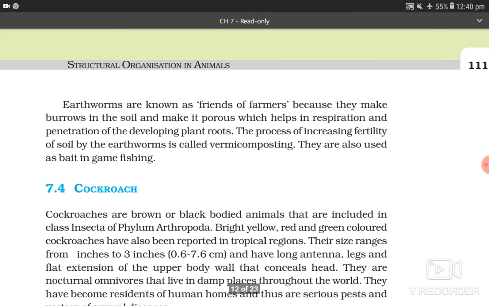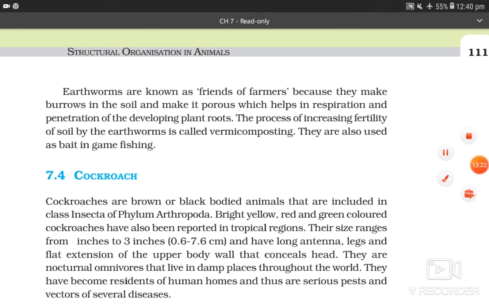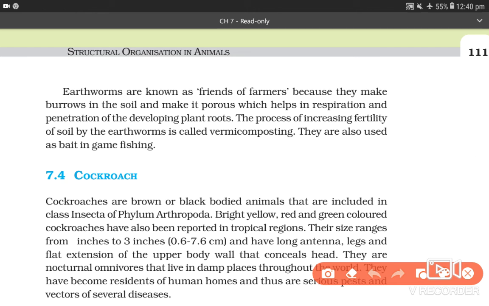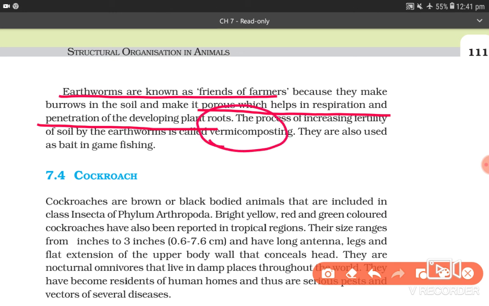Earthworms are known as friends of farmers, which we already know, we have learned about this. So earthworms are known as friends of farmers because they make burrows in soil and make it porous, which helps in the respiration and penetration of the developing plant roots. The process of increasing fertility of soil by earthworms is called vermicomposting. They are also used as bait in game fishing.